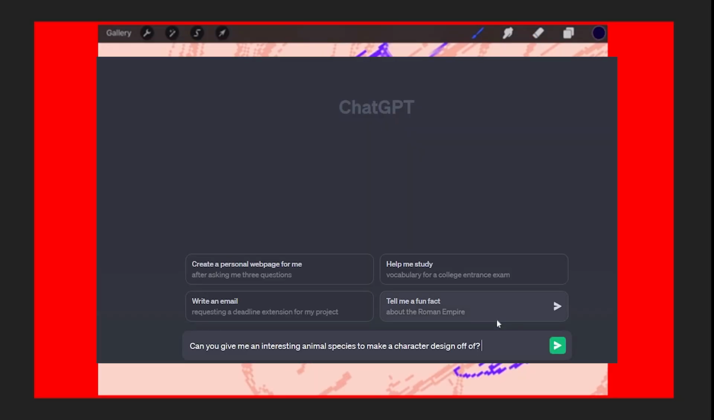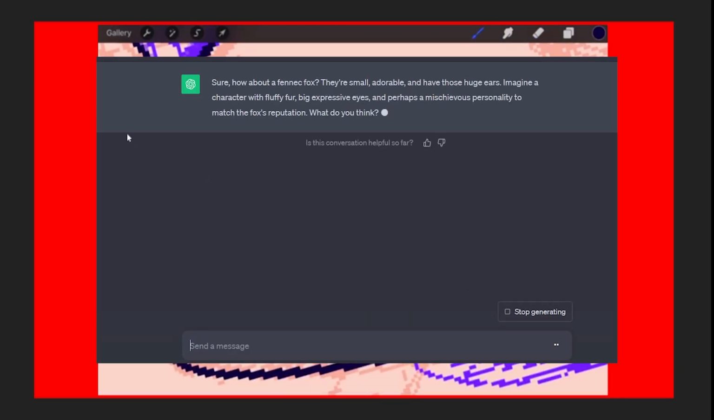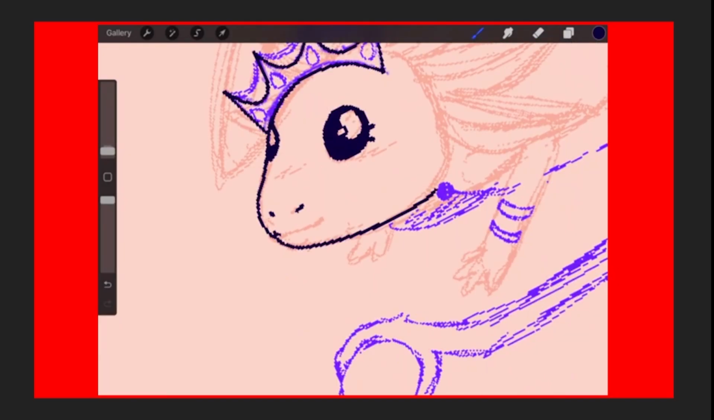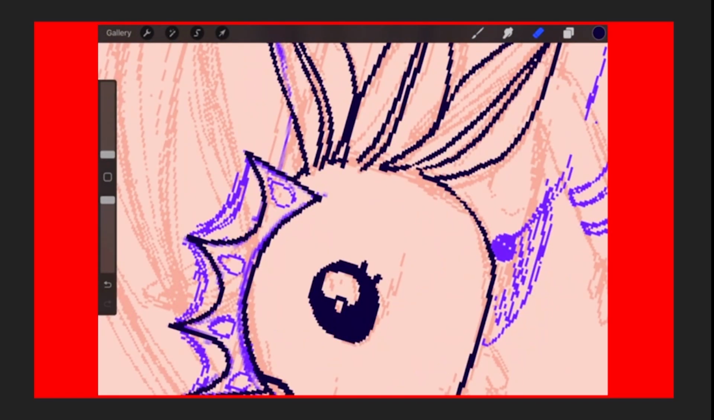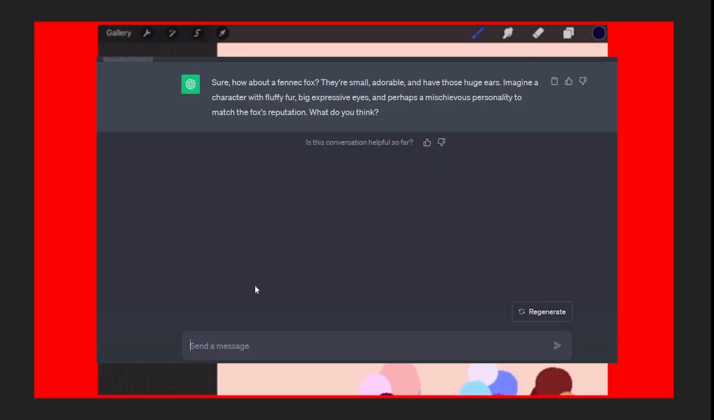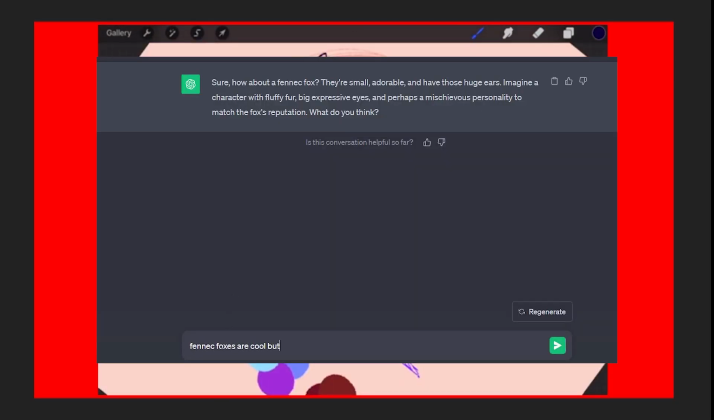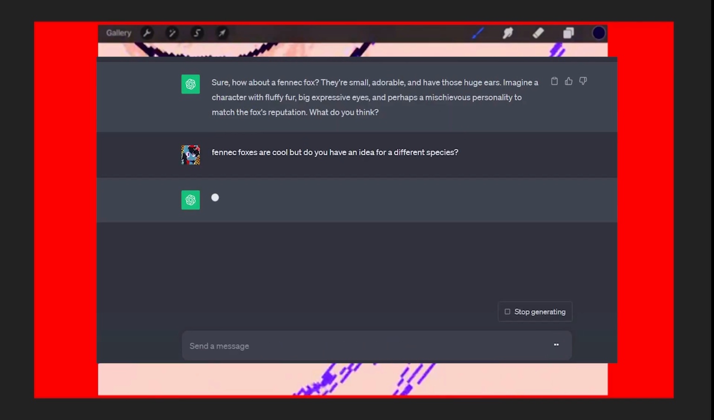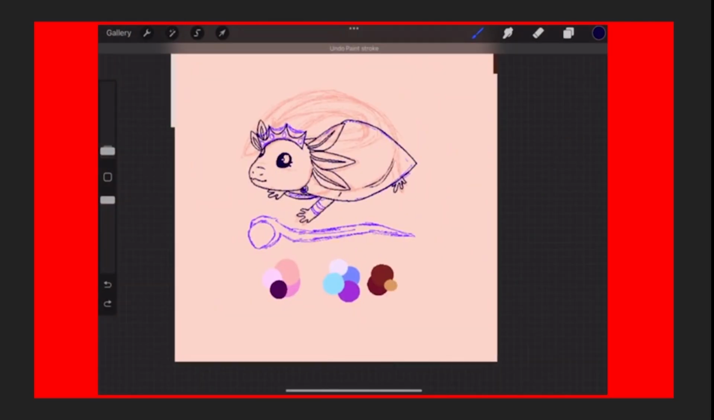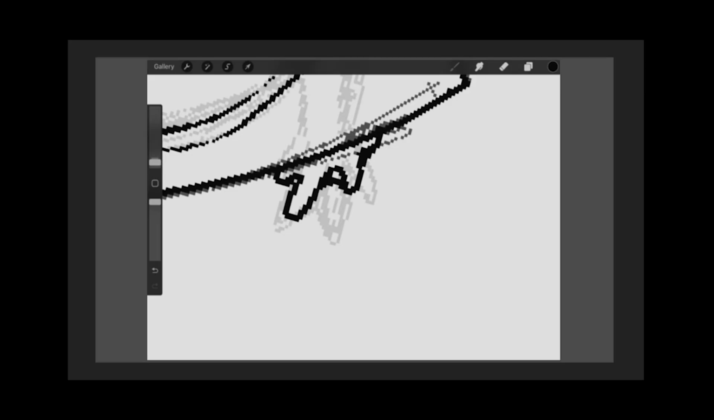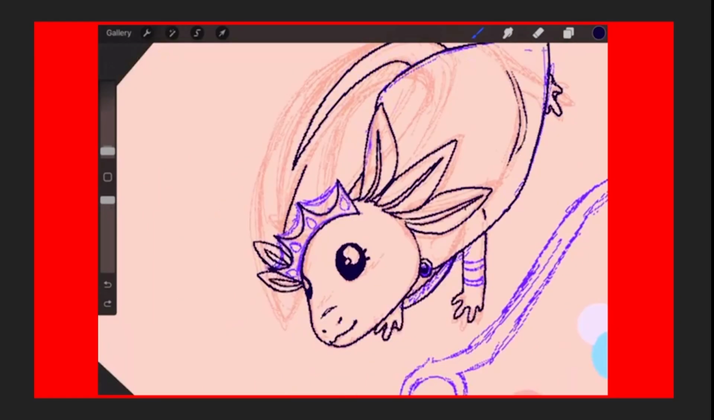So I started by asking for a species, and ChatGPT suggested a fennec fox. And I was like, okay, fennec fox, cool and all, but there are a lot of fox species out there and I wanted something more unique and out of the ordinary. So I asked for a different one, and this time ChatGPT suggested an axolotl, which I was happy with. I've seen people draw axolotls before, but it's definitely on the more uncommon side. And I've almost never drawn axolotls before, so it was an experience.